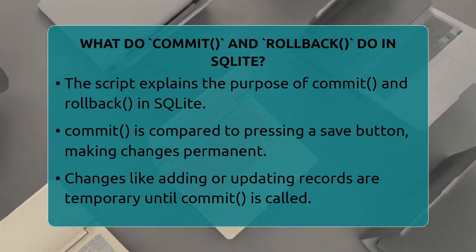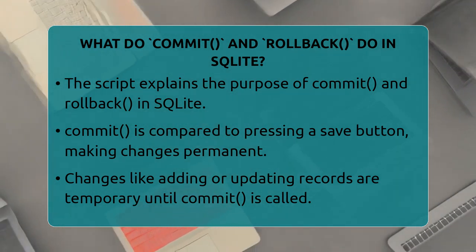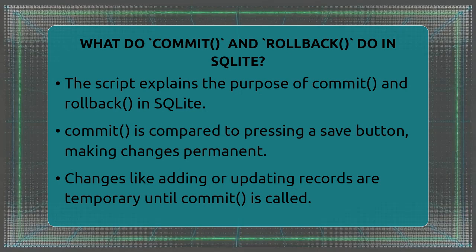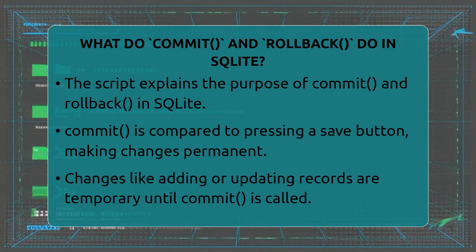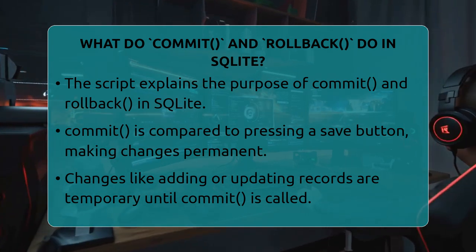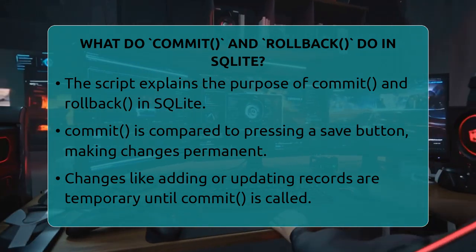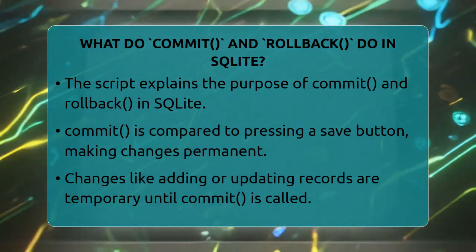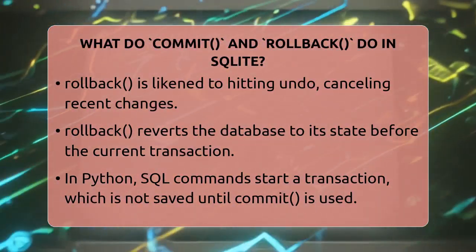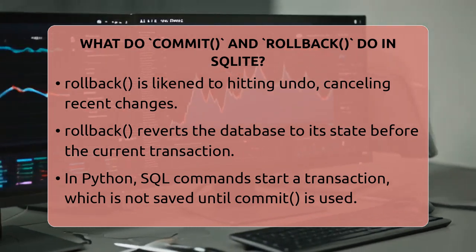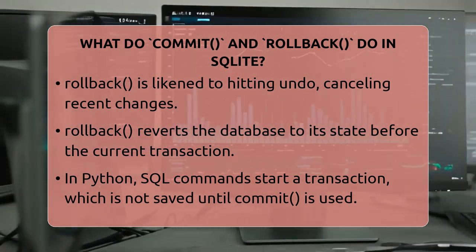In SQLite, commit is like pressing the save button. When you make changes to the database, like adding new records or updating existing ones, those changes are temporary until you tell the database to save them. When you call commit, it makes all those changes permanent. This means other programs or users can see the updates, and they won't be lost if your program crashes.